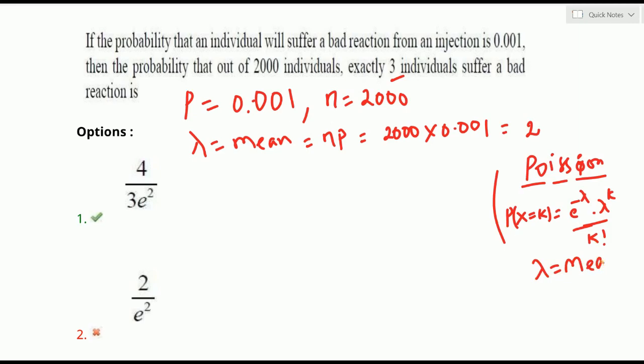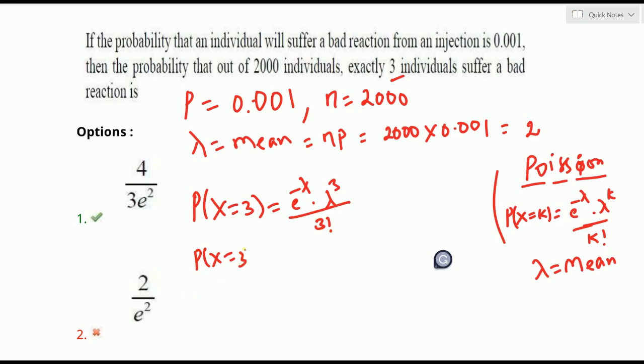Mean and parameter are the same. Here we got the lambda value as 2. Exactly 3 individuals means we have to put 3 in place of K. So P of X equals 3 according to this formula is e power minus lambda, lambda power 3 by 3 factorial. P of X equals 3 is e power minus 2, lambda cube that is 2 cube, by 3 factorial that is 6, right? 2 cube we write as 8. 8 by 6 into e power minus 2, which we can write as 1 by e square. 8 by 6 simplifies to 4/3, so the answer is 4/(3e^2).